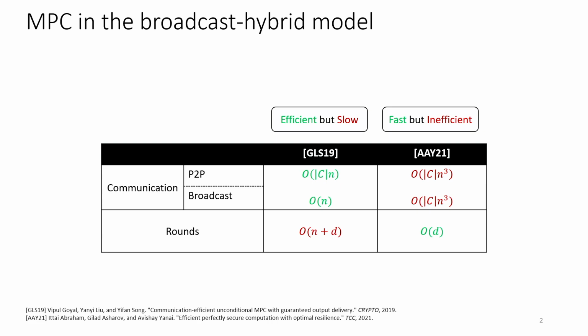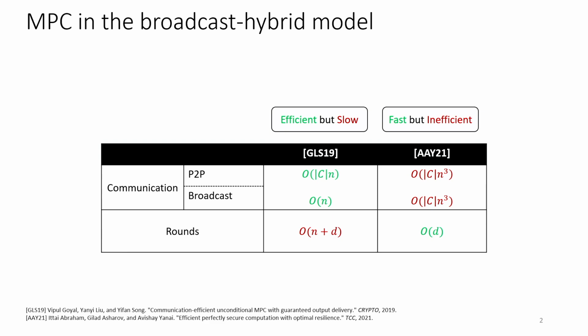And the second category, which we call fast, is where the round complexity is independent of n. Now, what we observe is that in the first class of protocols, following a long line of work, the state-of-the-art work of Goel, Liu, and Song achieves a communication complexity that is linear in the number of parties per gate. However, the scenario in the second category of protocols is very different.